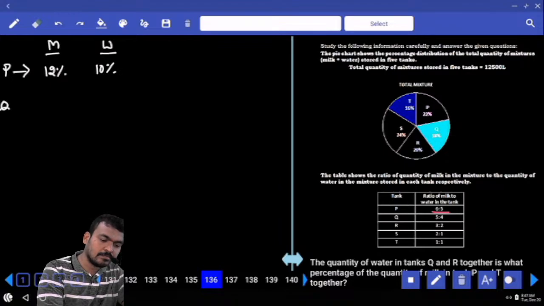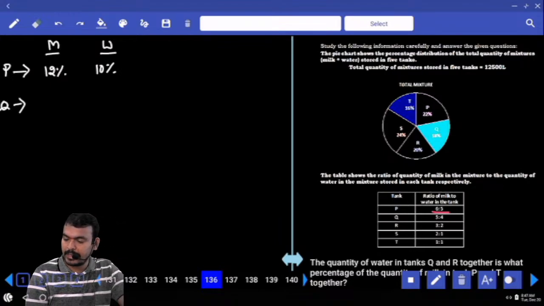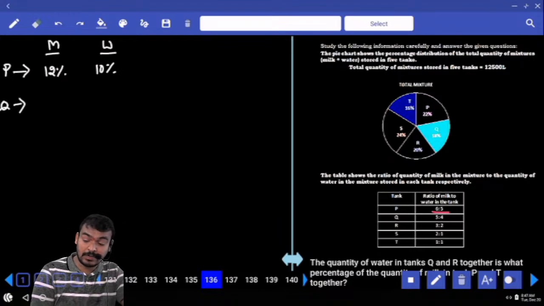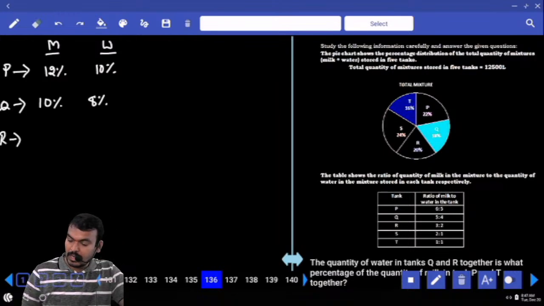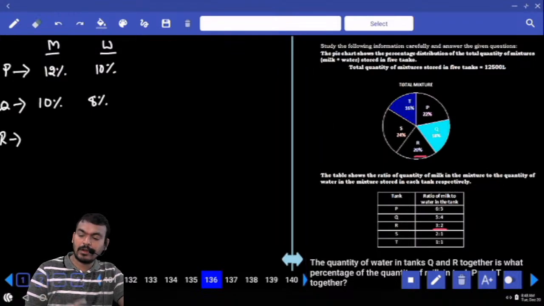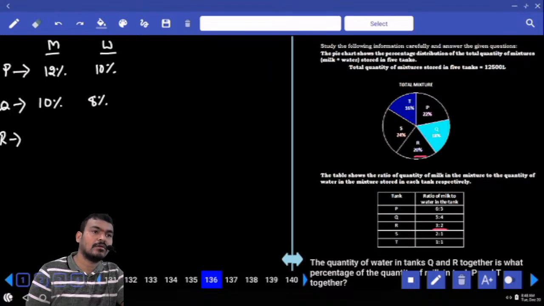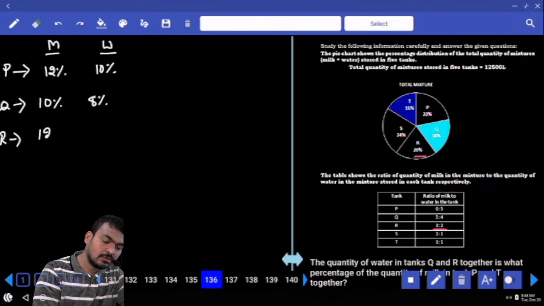Next, what is Q? Q how much percent? 18%. That is split 5:4, means 10% and 8%, or not? Next, in R, what is the ratio? 3:2. R percentage 20%. 3 plus 2, 5. 5 parts is 20, means every one part is 4. 3 fours are 12. 2 fours are 8.